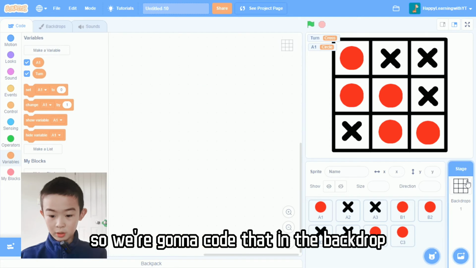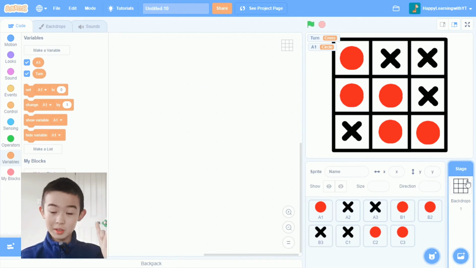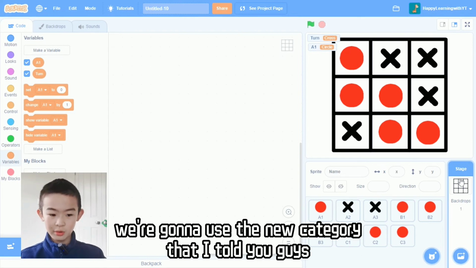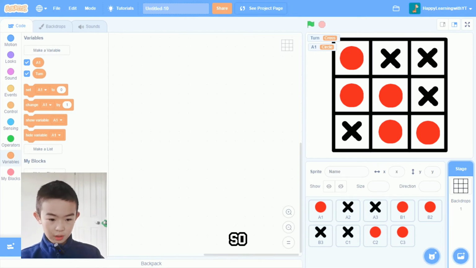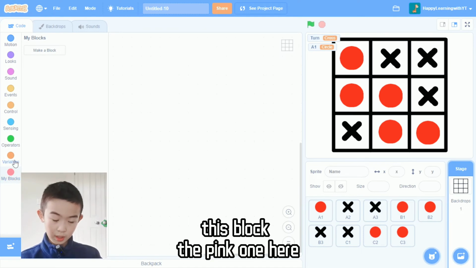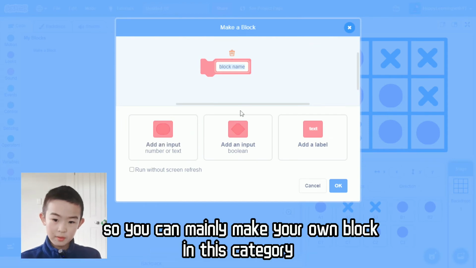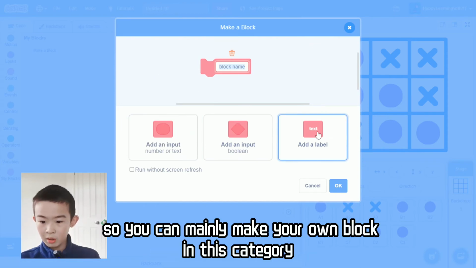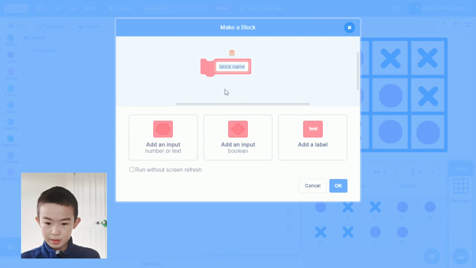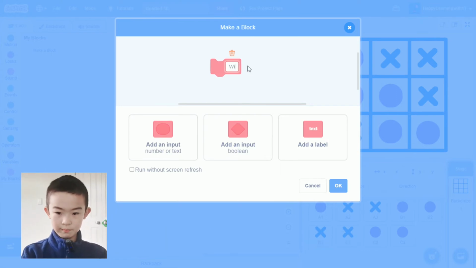We're going to code that in the backdrop. In the backdrop, we're going to use the new category that I told you guys about. Go to My Blocks, the pink one here. In this category you can make your own block if the one you want isn't there. This time I'm going to make a block and I'll call it winning.